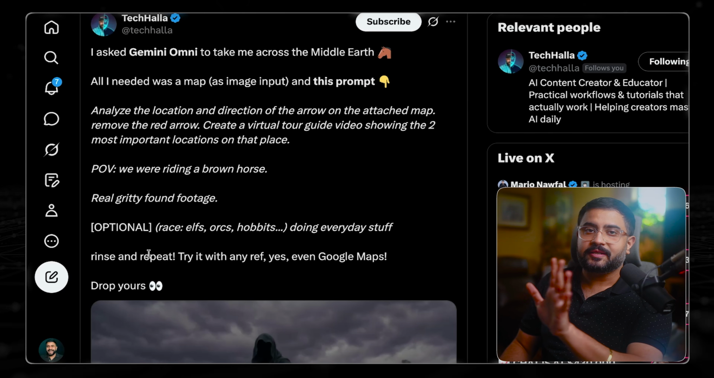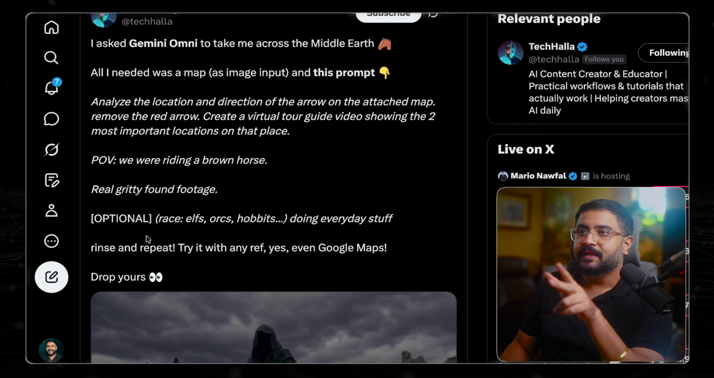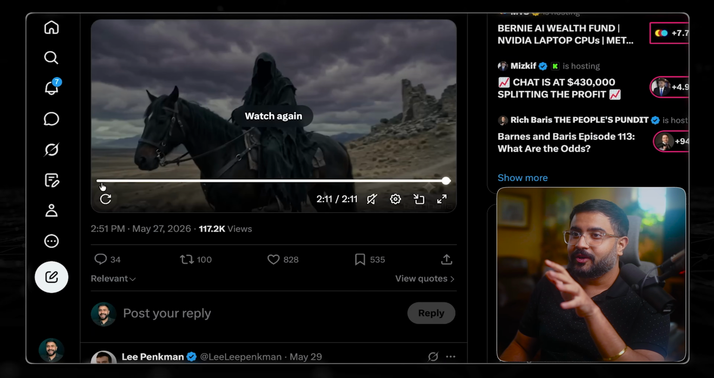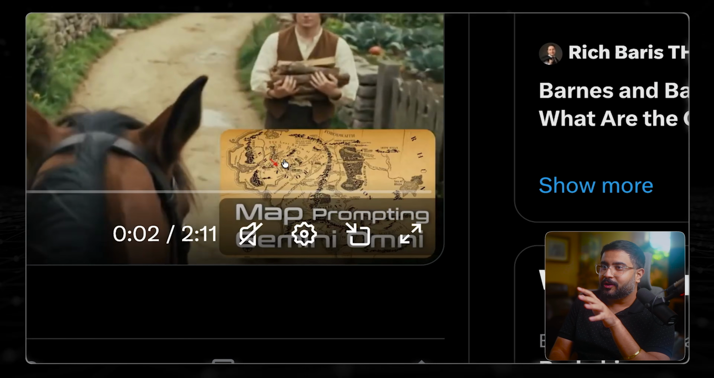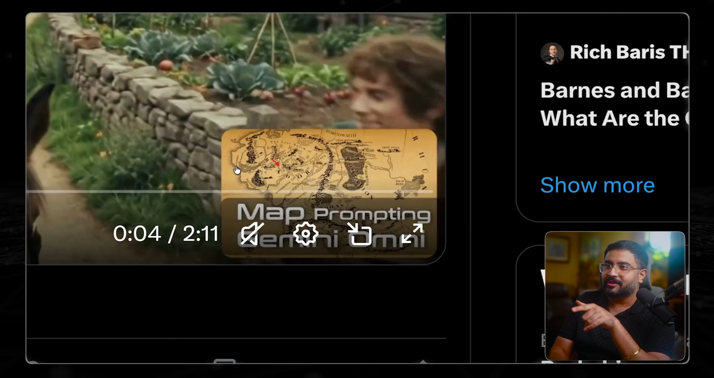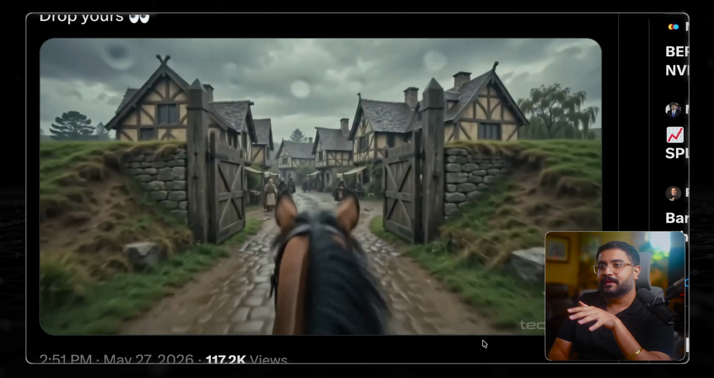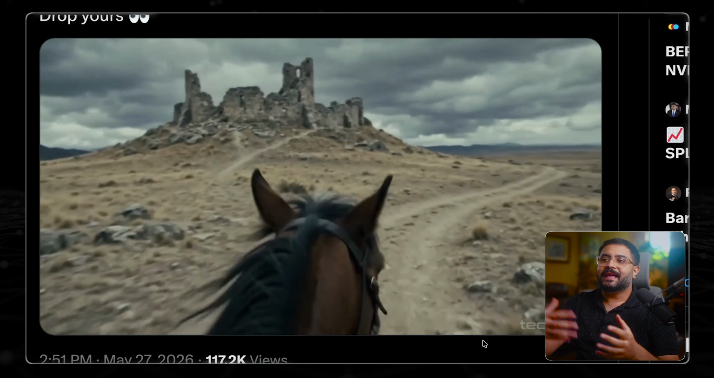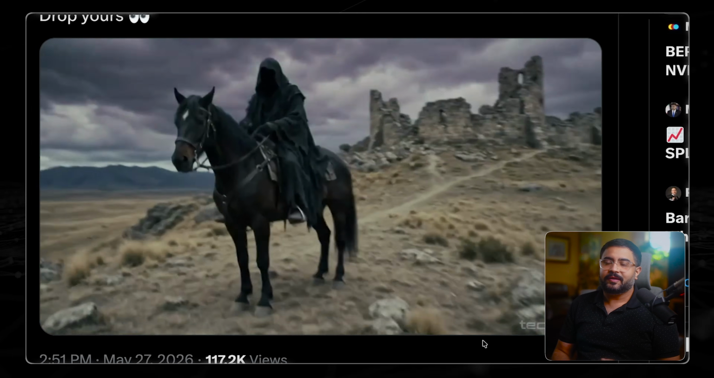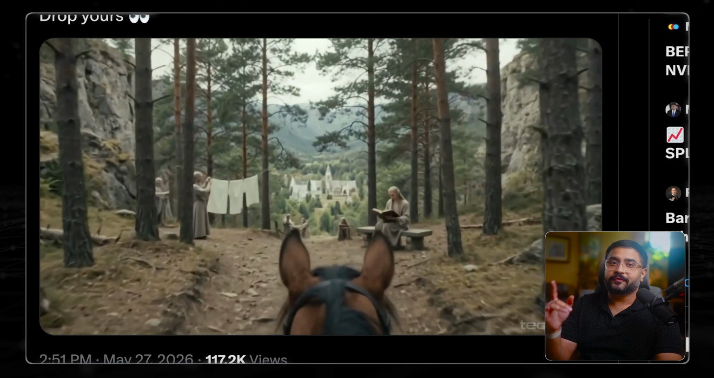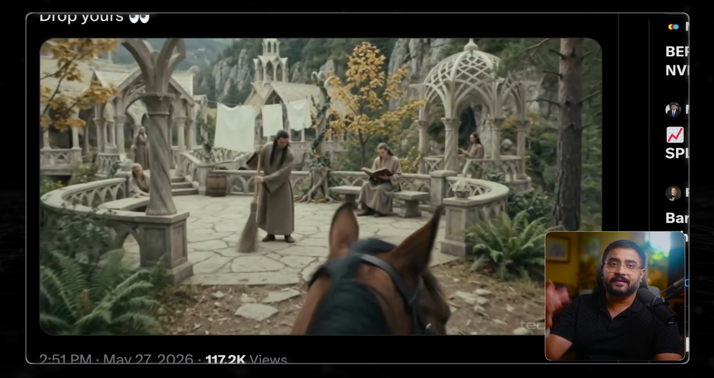Now, the cool part is you can actually have much more abstract map references. So Tech Hollow was inspired to turn this into Middle Earth. And so the prompt he put in is a Middle Earth prompt down here with an arrow showing which path it's going down. And you can get some very, very compelling generations this way, right? So imagine taking any kind of cartographic map representation or even a stylized one and using that as a prompt. This could be very useful for historical reproductions or fantasy like this.